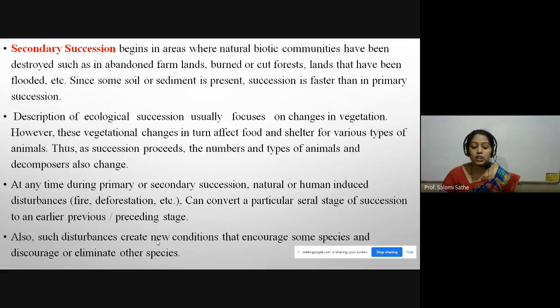It creates a new condition that encourages some species and discourages or eliminates other species.